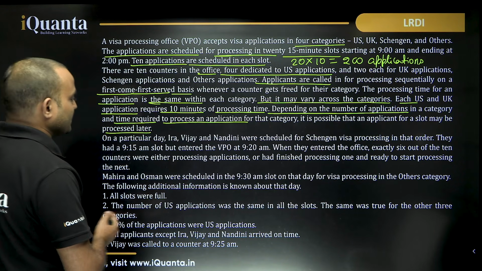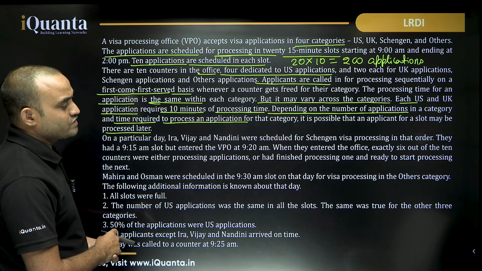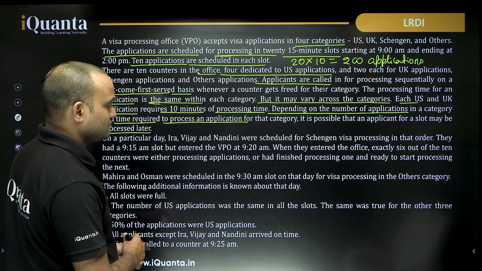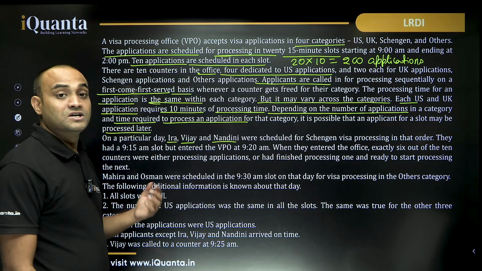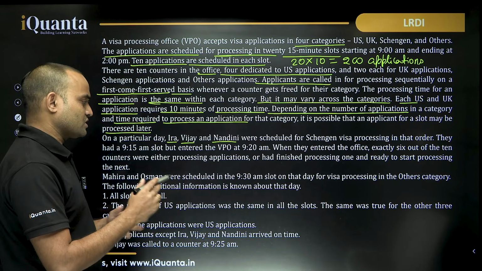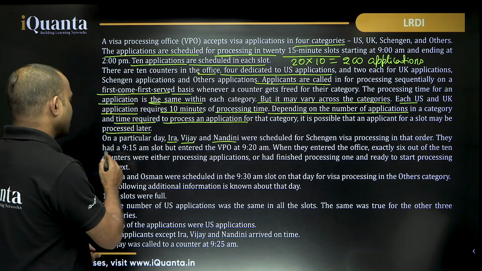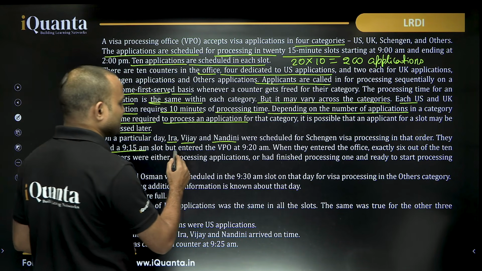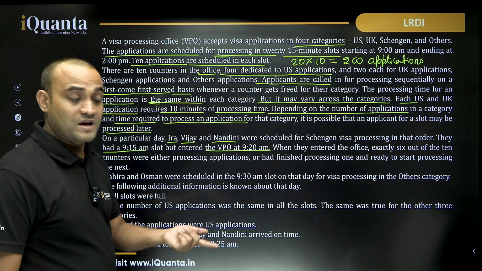On a particular day, Ira, Vijay and Nandini were scheduled for Schengen visa processing in that order. So Ira arrived first, Vijay arrived second and Nandini arrived third, in that order. They had a 9:15 a.m. slot but entered the VPO at 9:20 a.m. Means they are 5 minutes late.